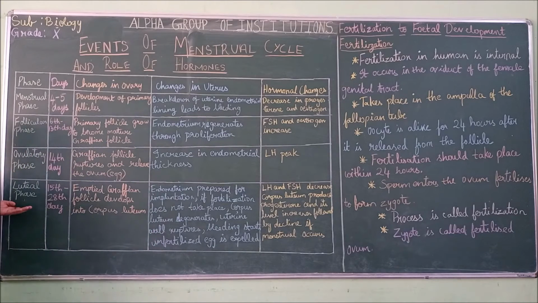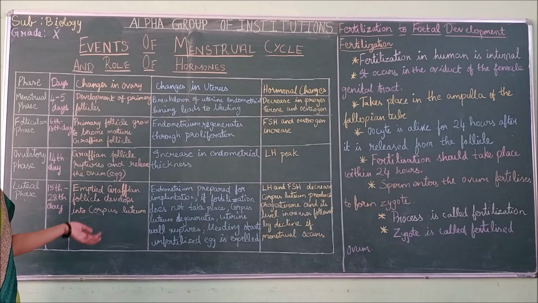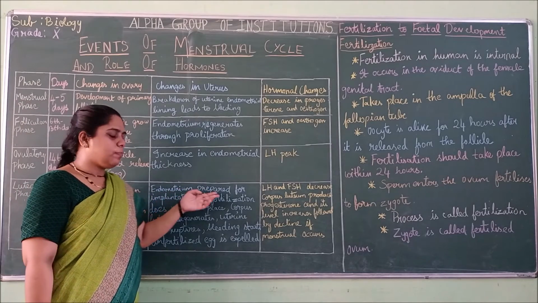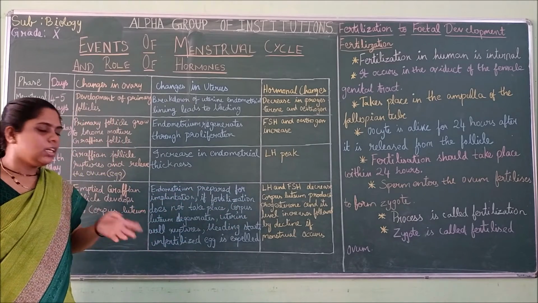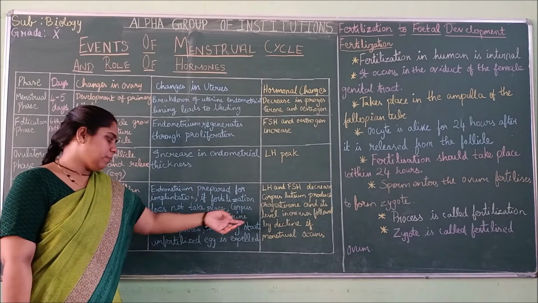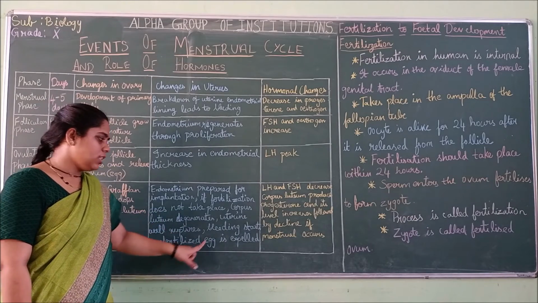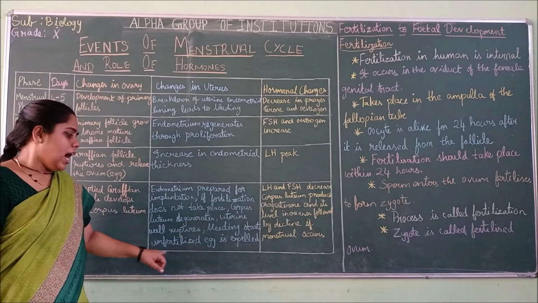Then the last is the luteal phase. From the 15th to 28th day, the empty Graafian follicle develops into a corpus luteum. The endometrium will be prepared for implantation. If fertilization does not happen, the corpus luteum degenerates, the uterine wall also breaks down, and bleeding starts.